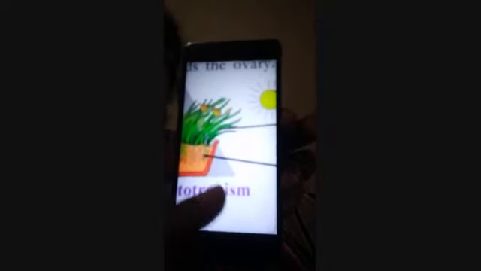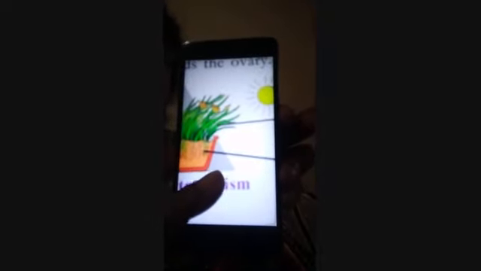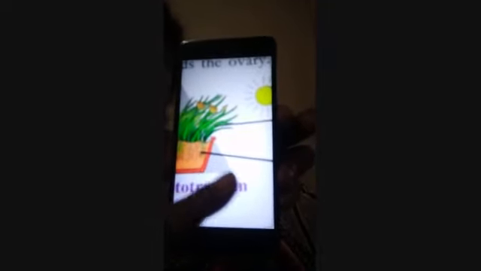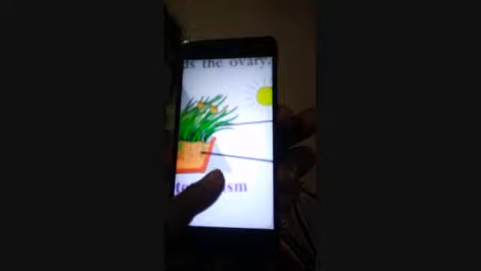And these also help in growth, either in the growth of the stem or the growth of the root. So this type of movement, where there is a particular relation to the direction of the stimulus and which exhibits growth, is called tropic movement. Clear?